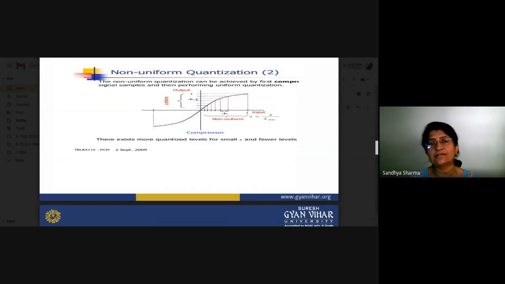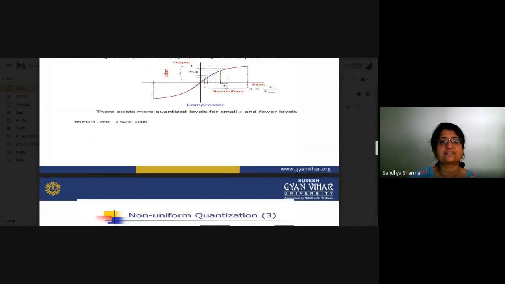So basically, in non-uniform quantization, the noise effects are on the higher side of your frequency. So we have to design such a type of quantization that the effects at the higher side will be neutralized. For this reason, in non-uniform quantization, we first have to compress the samples.